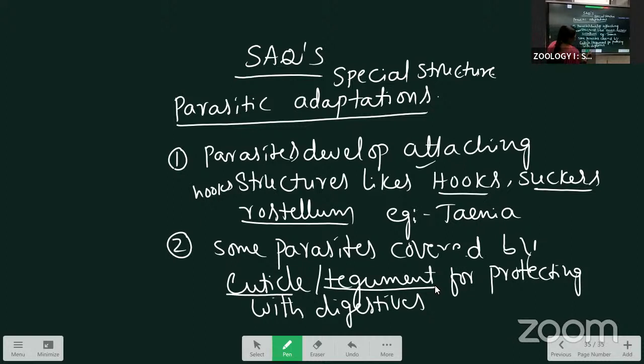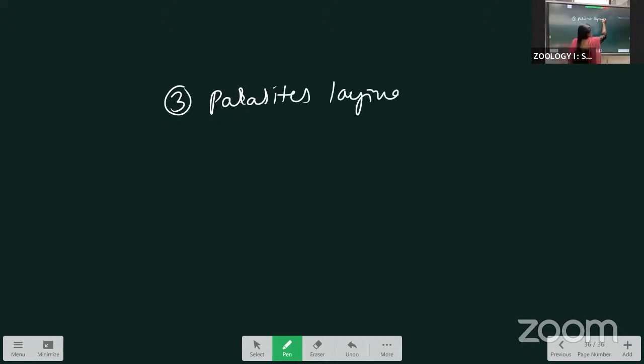Next, the third one: parasites lay a number of eggs. For example, Ascaris lays 2 lakhs of eggs per day.